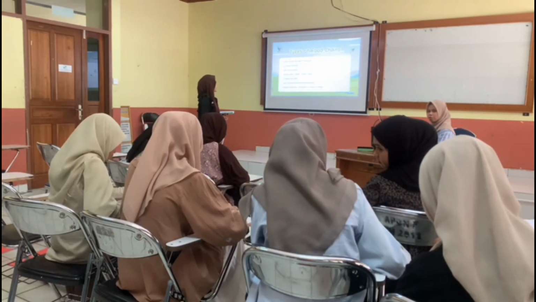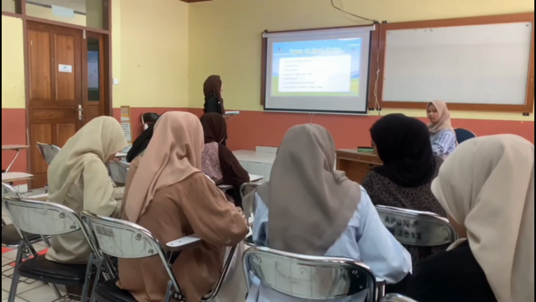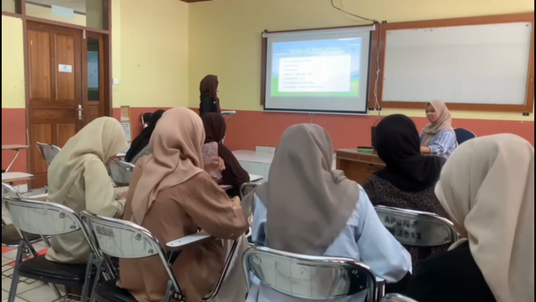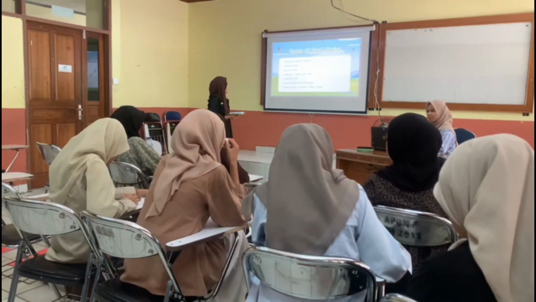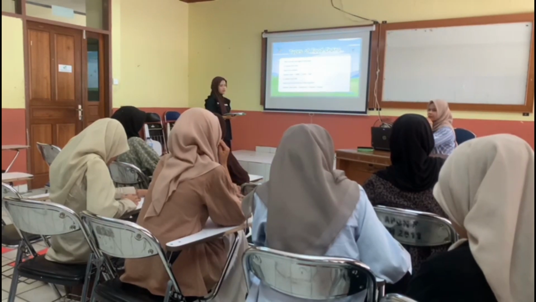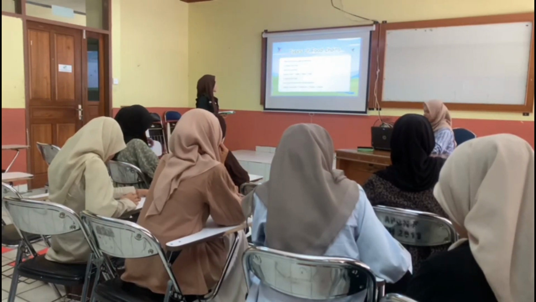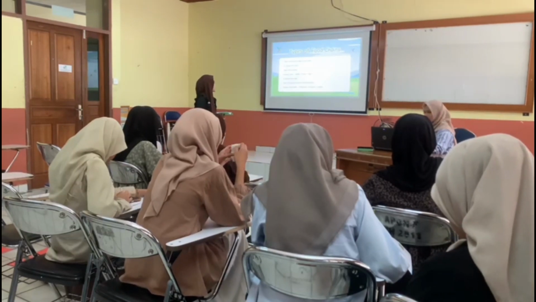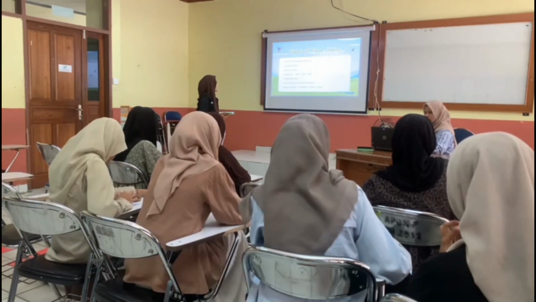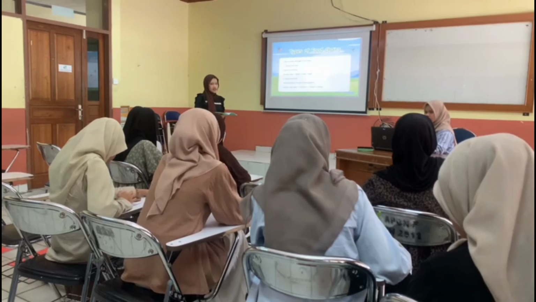Next, material: types of food chains. There are 3 main types of food chains. 1. Grazing food chain, which starts from producers. Example: grass, rabbit, snake, eagle. 2. Detritus food chain, which starts from detritus, the remains of dead organisms.